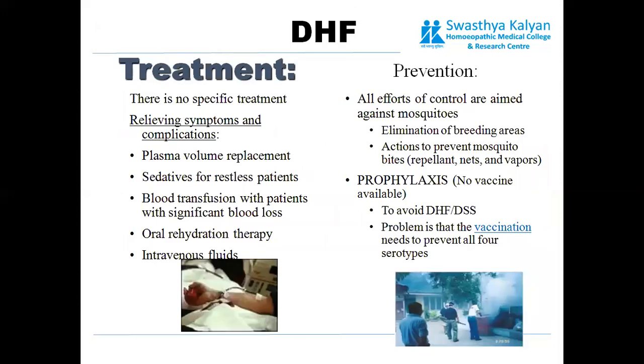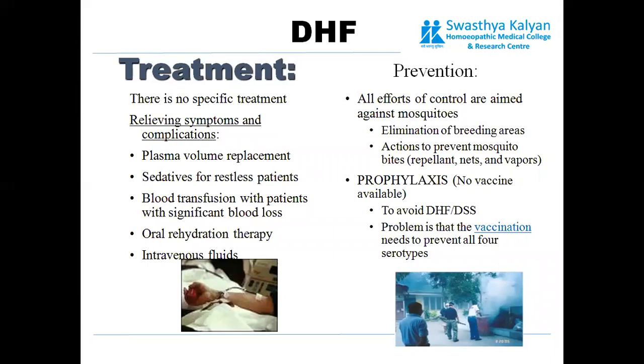Now about the treatment. There is no specific treatment for dengue, and this is something which makes the morbidity and mortality rate in cases of dengue quite high. As there is a lot of loss of fluid, you can have plasma volume replacement.